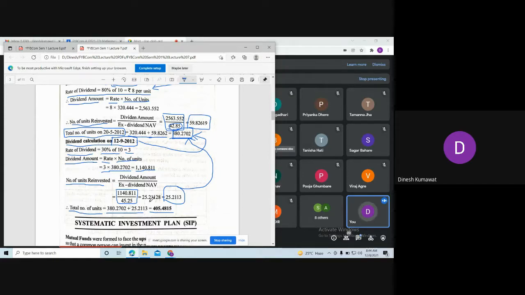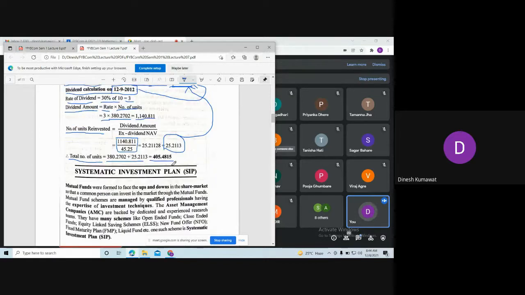Okay, now in the exercises you have lots of problems based on the different topics. So you can randomly pick any two or three problems from those exercises and try to evaluate whether you are getting the answer or not, or whether you are able to solve those problems or not. Now you can see this is our new topic, or you can say this is our last topic of this unit, which is nothing but the systematic investment plan.